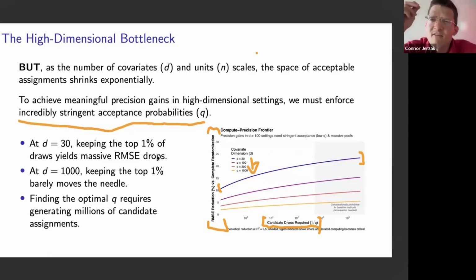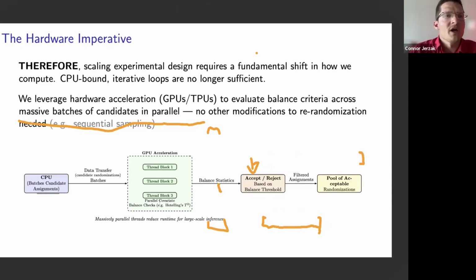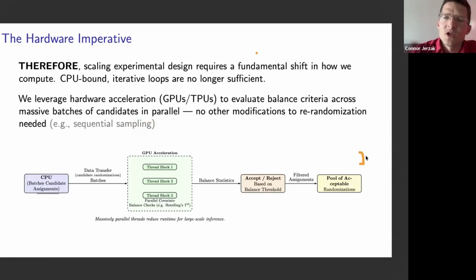In other words, if I have 500 covariates, it's going to be harder and harder for me to find that one treatment assignment vector that brings about the same efficiency gains, the same precision gains, compared to the smaller sample size or the smaller covariate dimensionality setting. So this is the high dimensionality bottleneck. And to respond to that, we've worked hard to produce a solution that scales up re-randomization using hardware acceleration, using the best of accelerated computing.